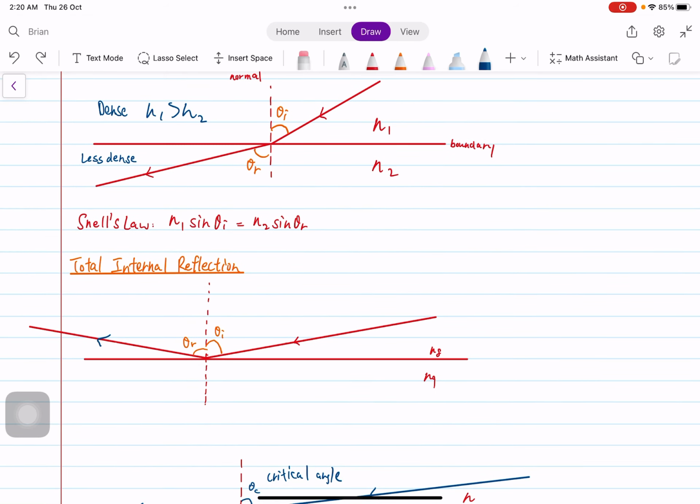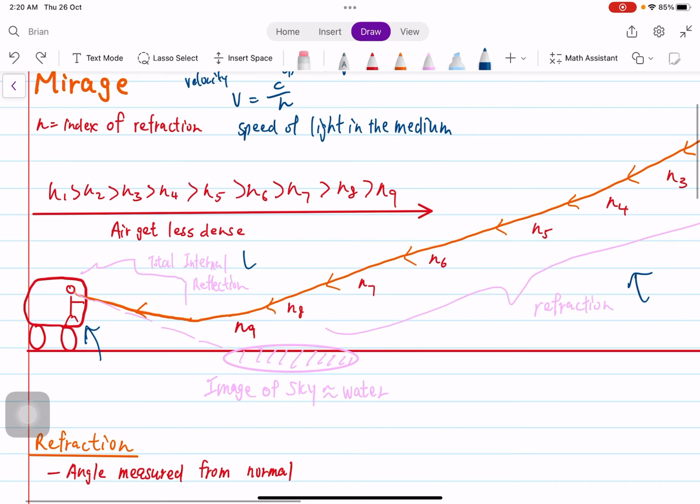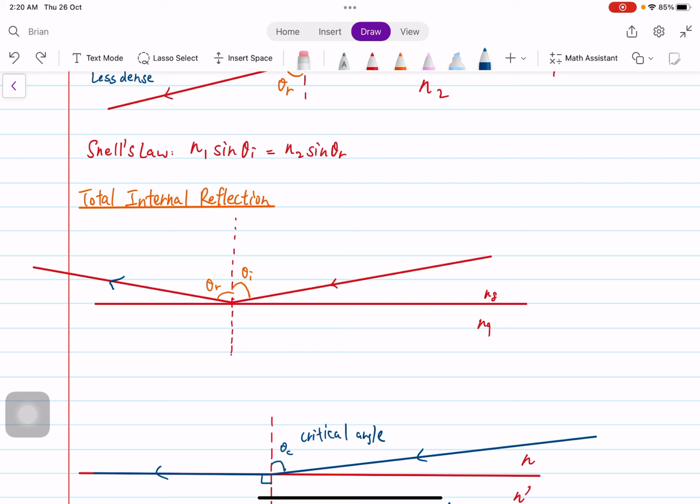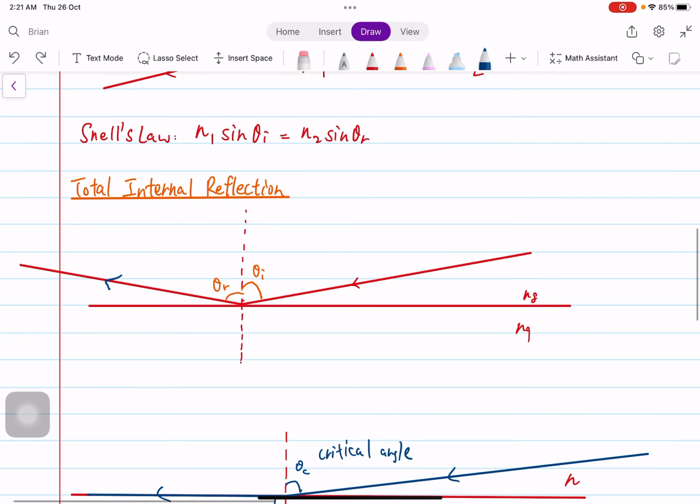So as we look into total internal reflection, we're looking at this portion, n8 to n9. What we have to bear in mind is that total internal reflection obeys whatever the law of reflection told us. And the law of reflection told us that this angle, theta of incident, would equal theta of reflection. So the incident ray is going to reflect, and this would be the reflected ray.